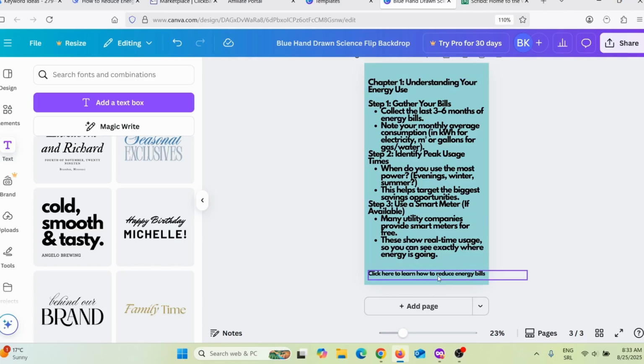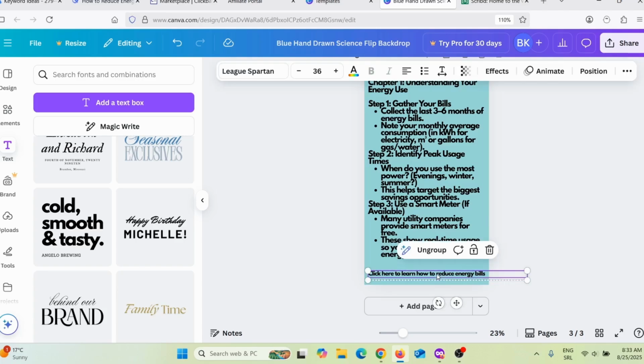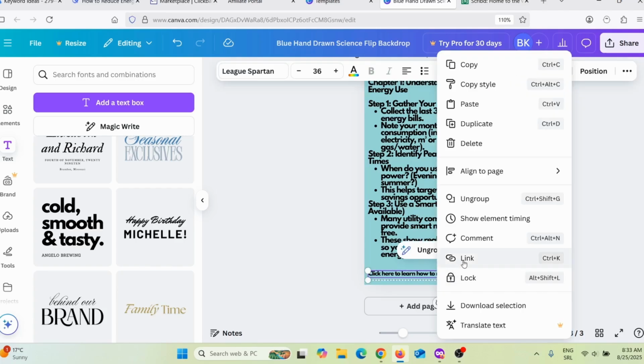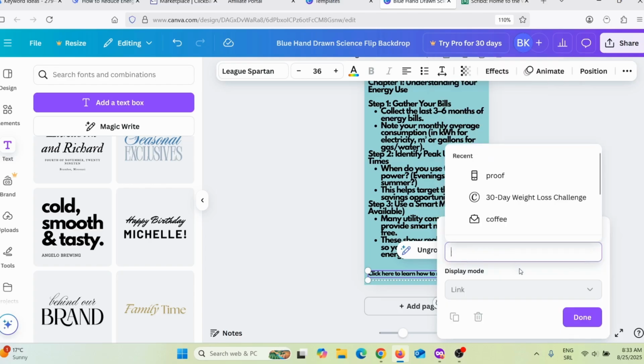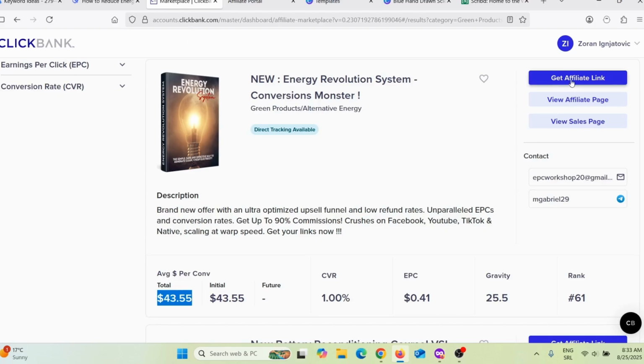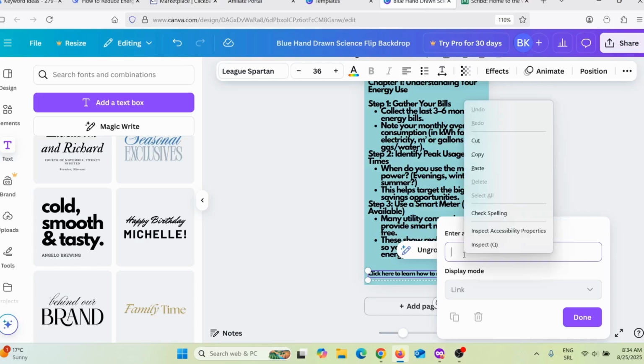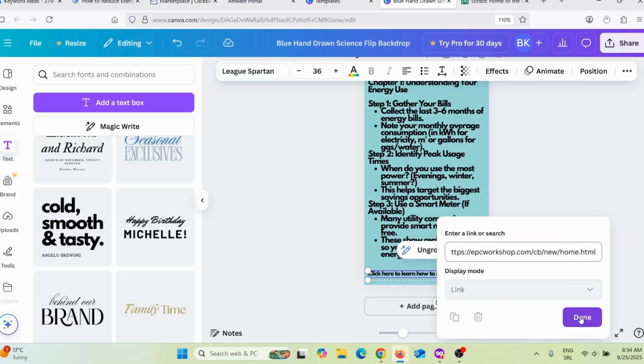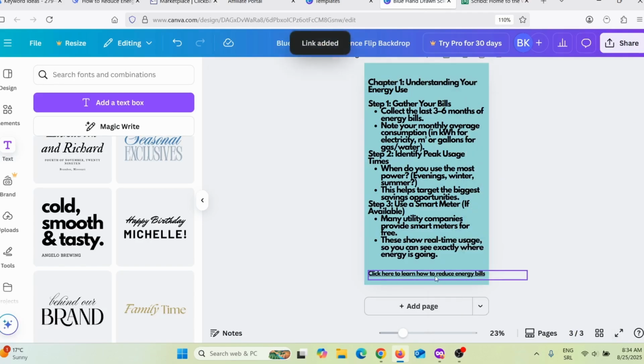So what I need to do, I need to left click here, and then right click here, and then click here, link. And now I can add a link, okay? I can add a link, so I need to go back here on Clickbank, and I need to click here, get affiliate link. And then I simply need to go back here, and I need to paste that link here, click here on done, and that's it. I added my affiliate link, okay?